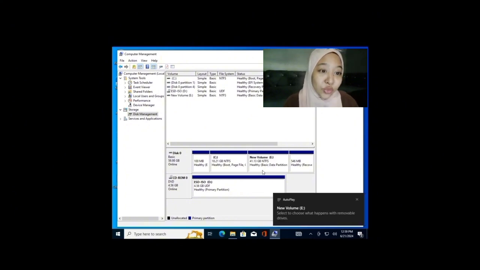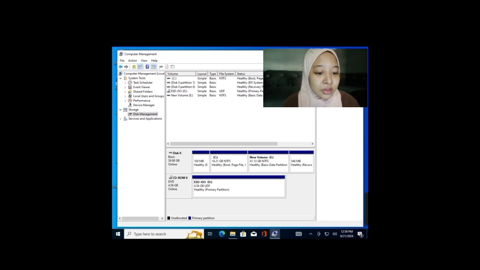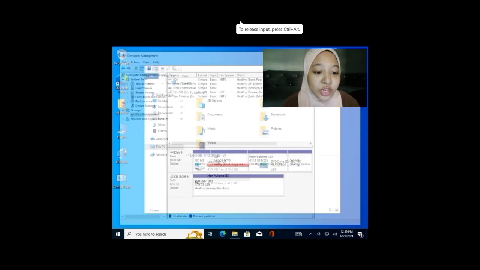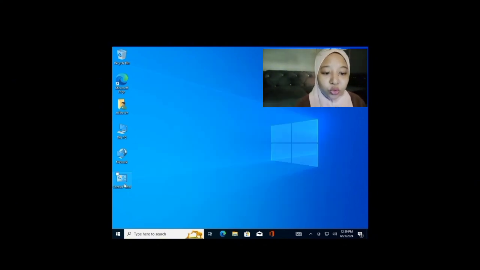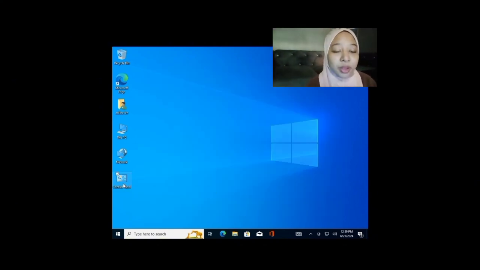And then we got the new volume. And then when we go back to the folder, we can see the new volume. Yay! We got the new volume, everyone. So this is your new disk volume. And then we're done. Next, I will show you how to set up your virtual memory.